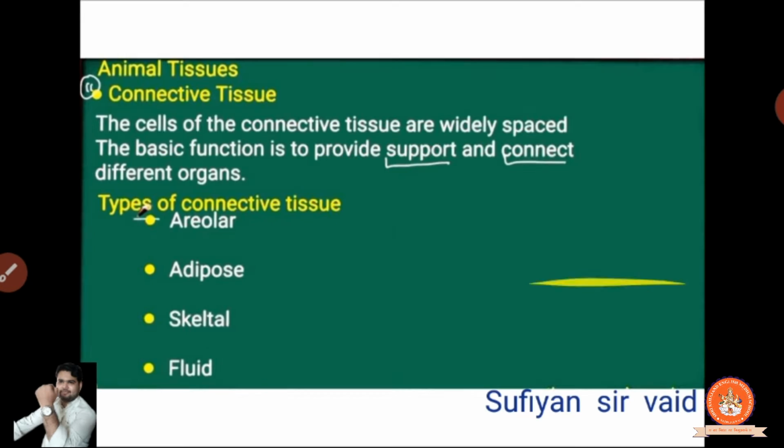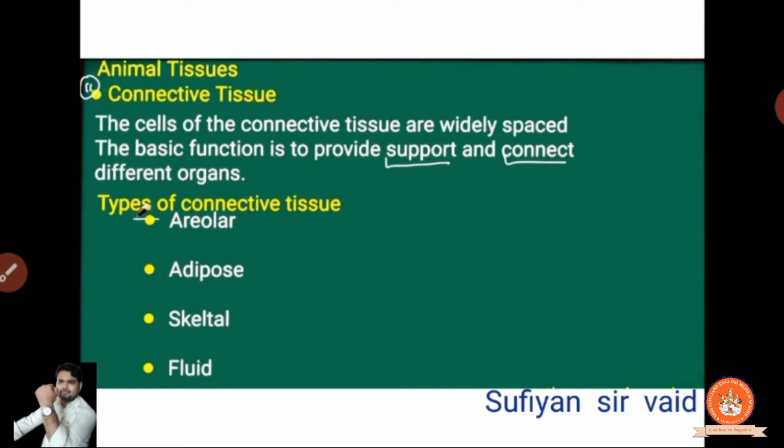Clear? Now the connective tissues. We know what connective tissue is. That which connects us from one place to another, simply that is the connective tissue. So the cells of connective tissues are widely spread. Clear? So it is widely spread in our body systems. The basic function is to support and connect the different organs.